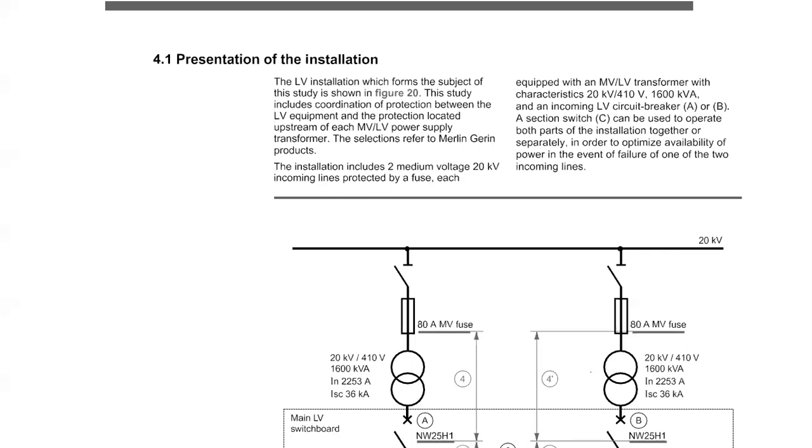Now, ideally, what should happen? In case there is any fault in that 2500 ampere breaker, that 2500 ampere breaker should operate first. Operate means it should trip first, without disturbing my 3200 ampere breaker or my 4000 ampere breaker.